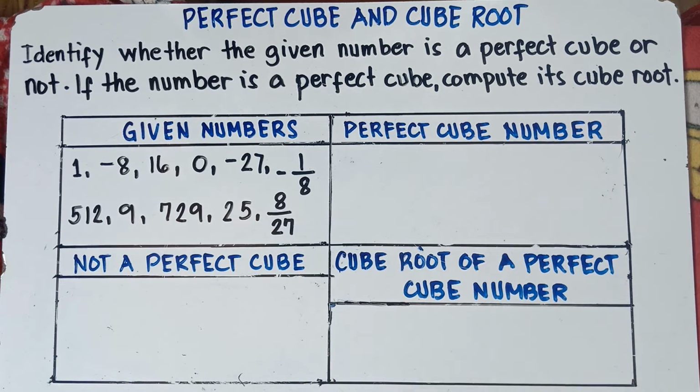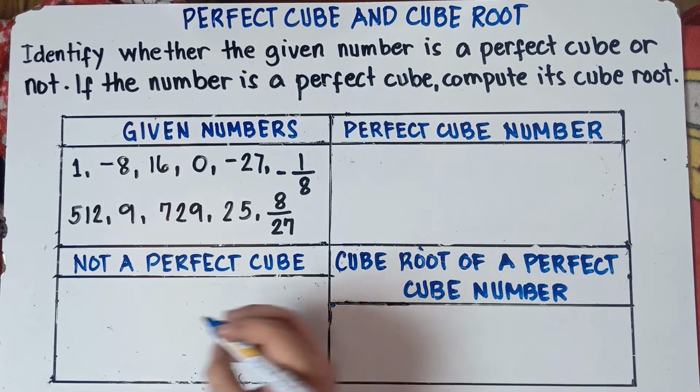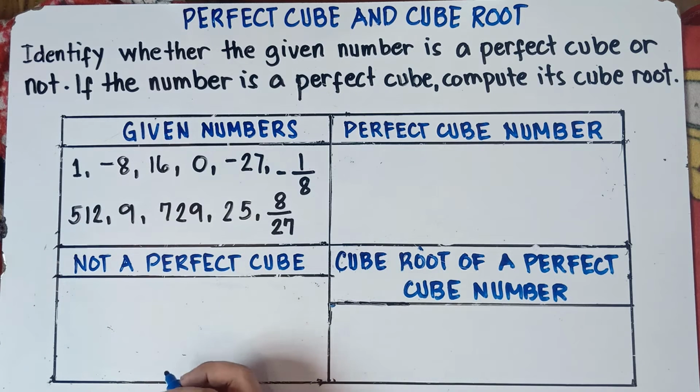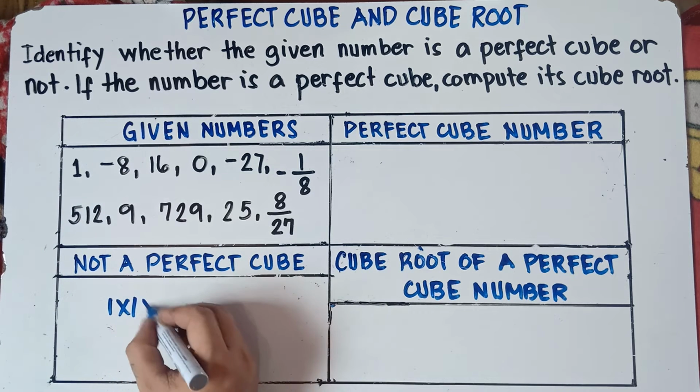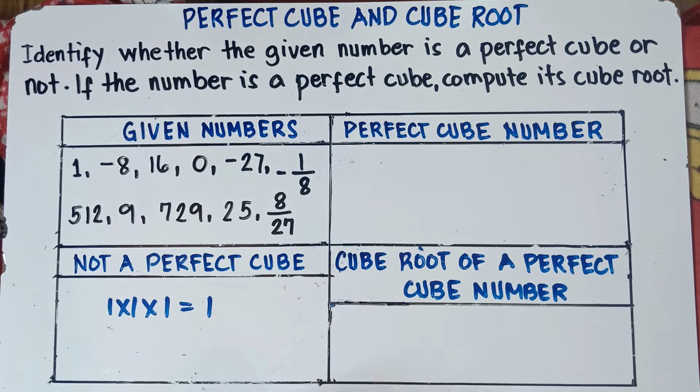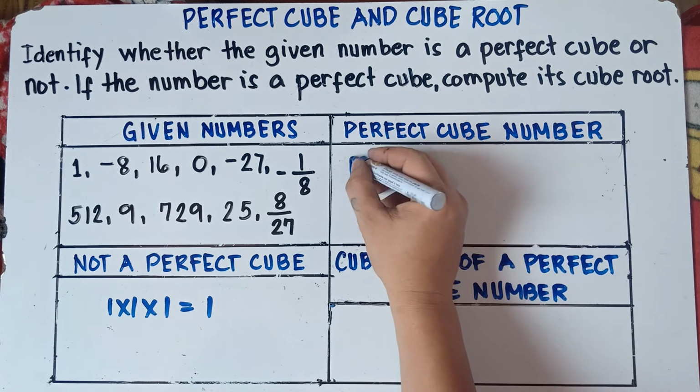So let's start with positive 1. Is positive 1 a perfect cube? Yup, positive 1 is a perfect cube because if we multiply 1 by itself 3 times, 1 times 1 times 1, the answer is 1. Therefore, class, 1 is a perfect cube.